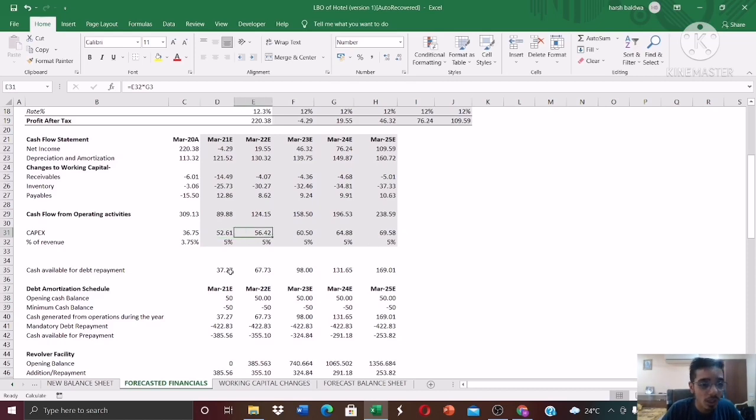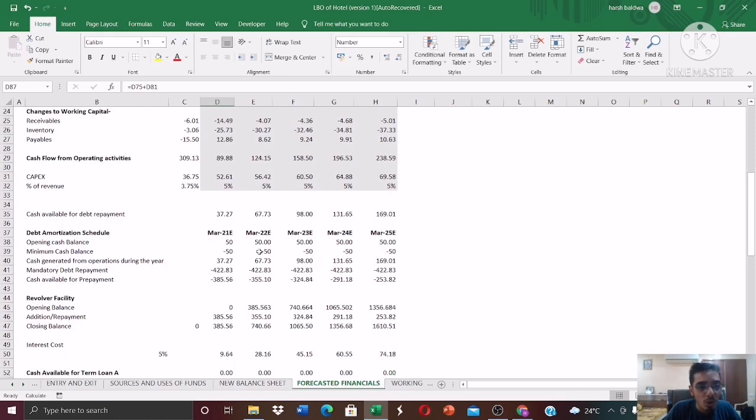Now finally we have the cash available for the debt repayment, the debt which we had taken to execute this leverage buyout. Okay, so now coming to the debt amortization schedule, this is the most important part of the model, so please pay attention over here.